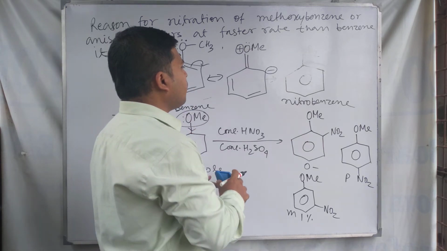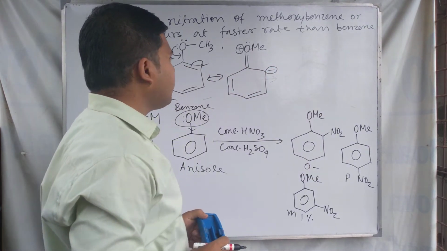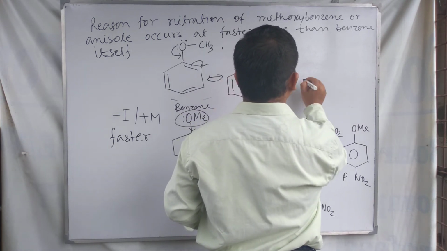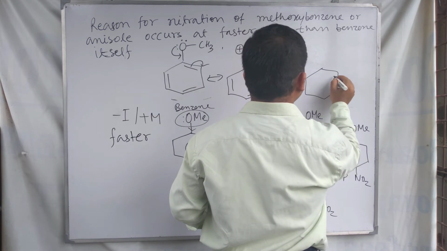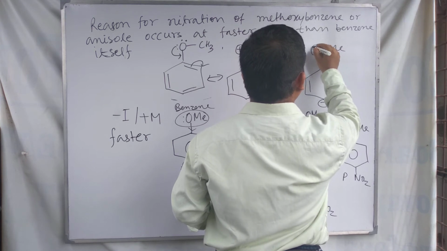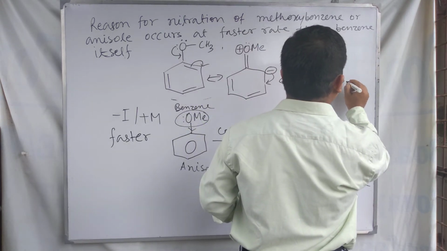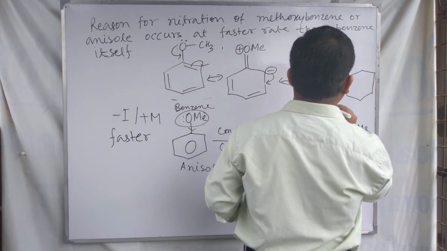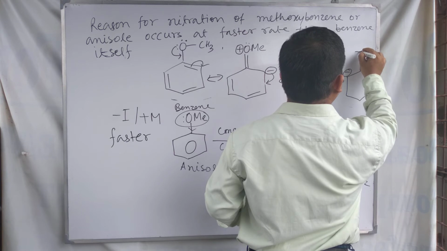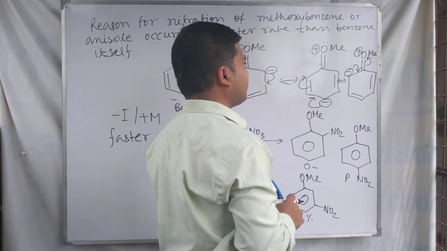So we are saying in case of anisole, the OMe group releases electrons to the benzene ring by plus M effect or plus R effect, and this is another resonating structure of this, and other resonating structures you can find like this, and then ultimately the final structure returns back.